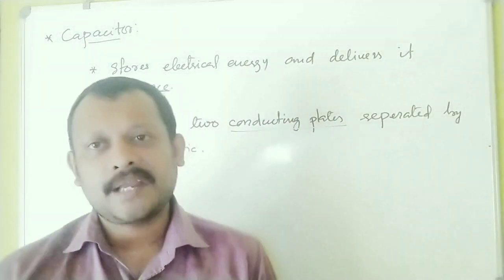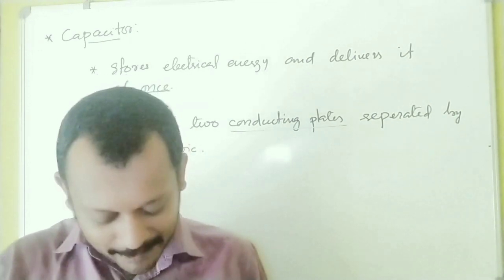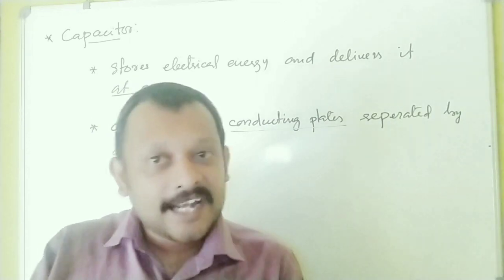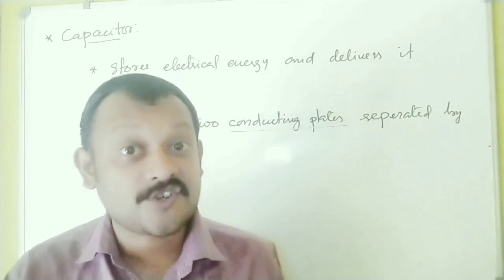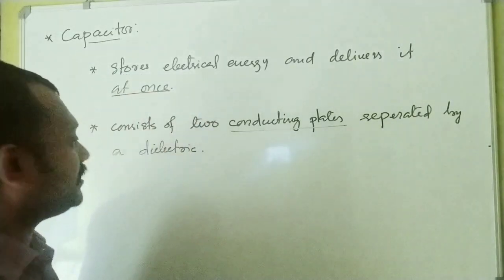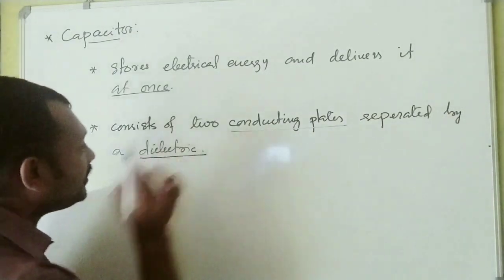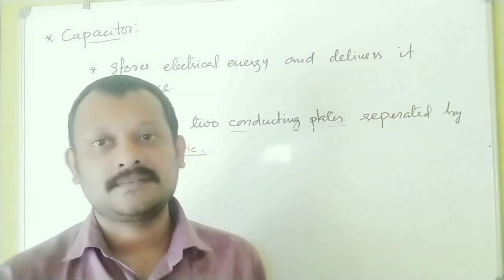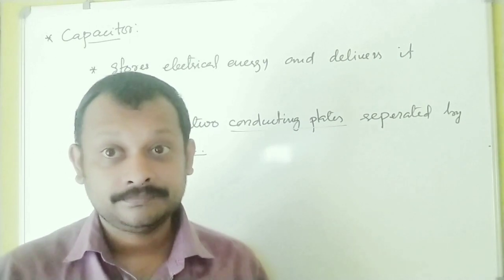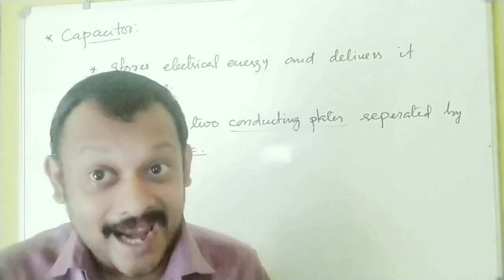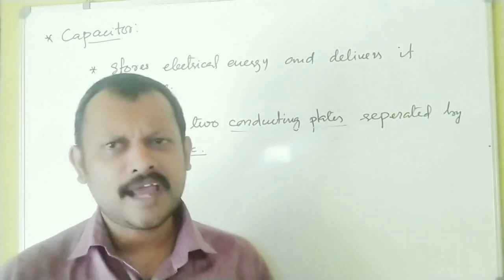What can be the conducting plates? It can be metal conductors as well as an electrolyte. That is the configuration of a capacitor. Then what about the next one? That is a dielectric. Already we have learned about dielectric in the previous class. This dielectric involves, say, vacuum or paper or mica or ceramic. Any dielectric I am saying.